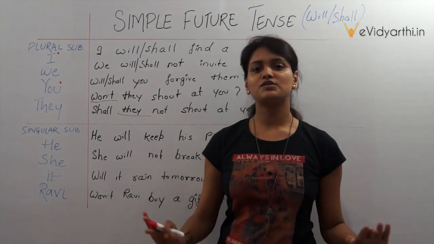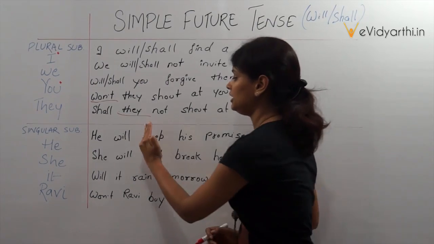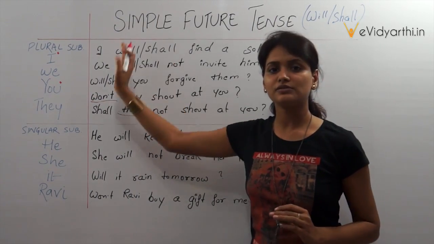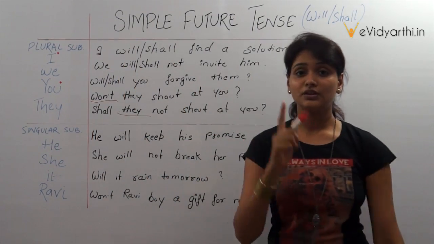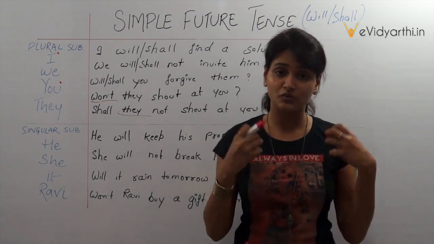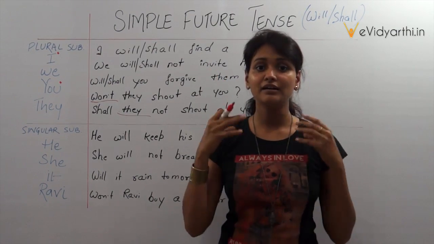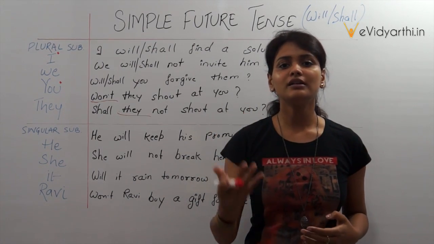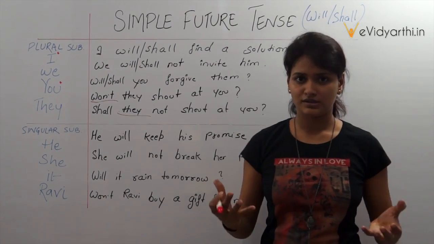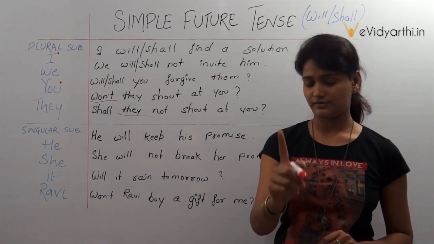Now when the subject is single form or in singular, what we do? We use only will. Yes, shall is used with the plural subject. Will is also correct. But along with the singular subject, we use only will. What happens when we denote to the future things? जब हम future से related कोई भी conversation करते हैं, then will is very much familiar with our mind and our tongue. So it gives a flow to our language or conversation. So that's why we use will in most of the conversation. But using the shall along with the plural subject is also correct, but not with the singular subject.